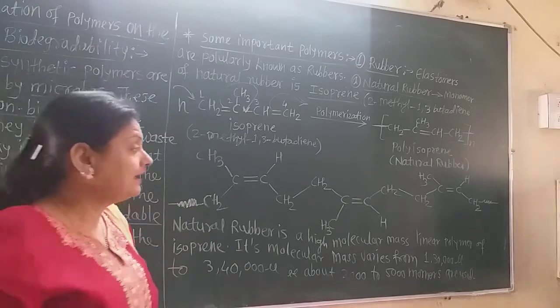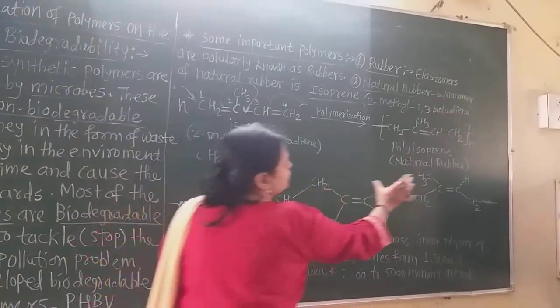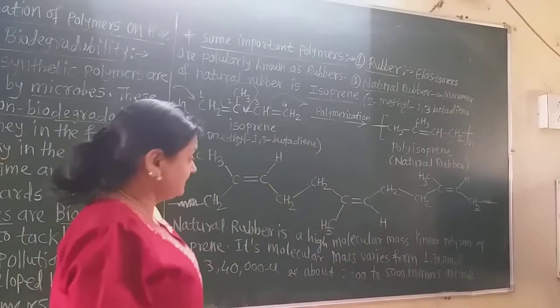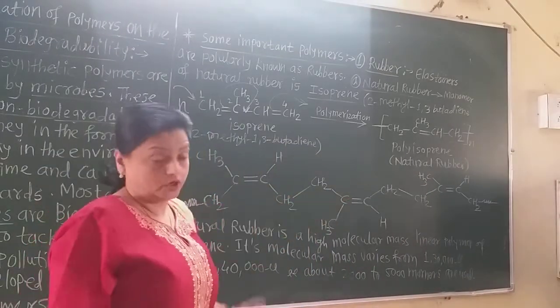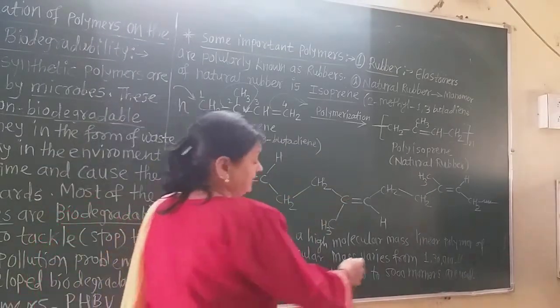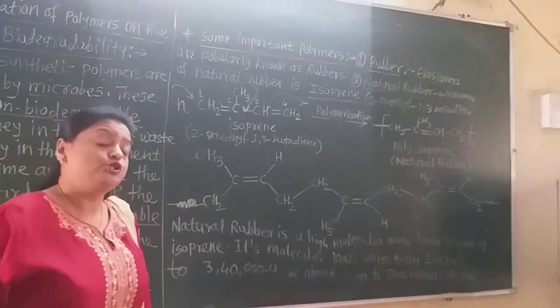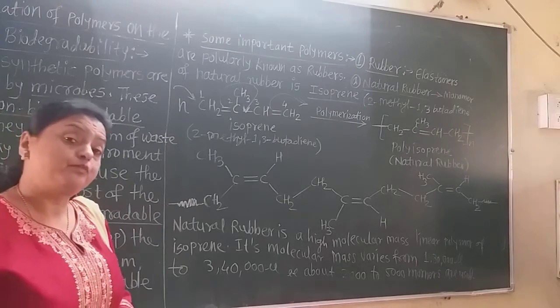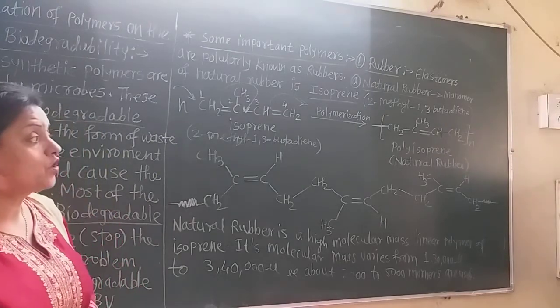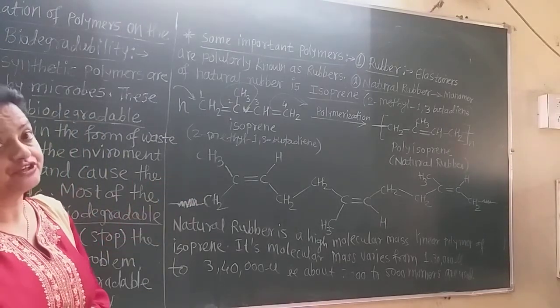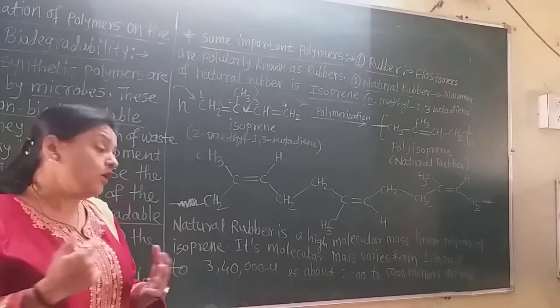And again the first isoprene unit, as here, there is the structure of that isoprene. And again there is the continuation. That means so many of these isoprene units get attached after polymerization, and there is formation of the natural rubber. It is also called polyisoprene.